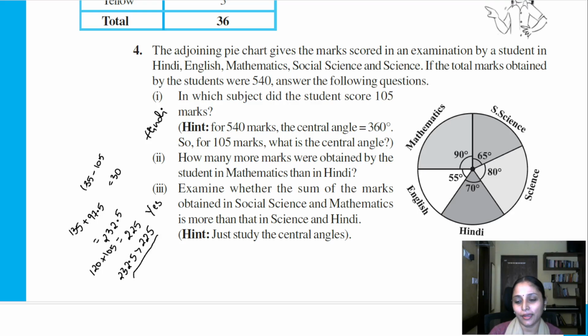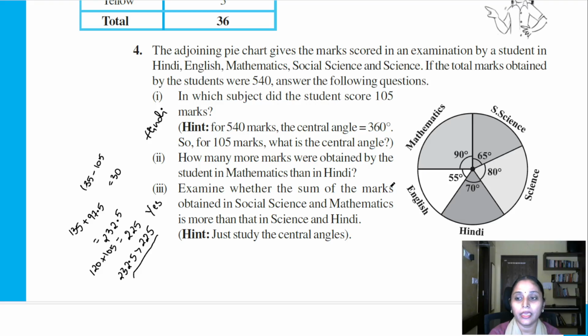Before going to that, I just want you to look at this pie chart in the fourth question for a while. Now here, what are we comparing? We are looking at the performance of one particular student in all the subjects. We are comparing how he performs in the subjects. So you have 90 degrees for mathematics.